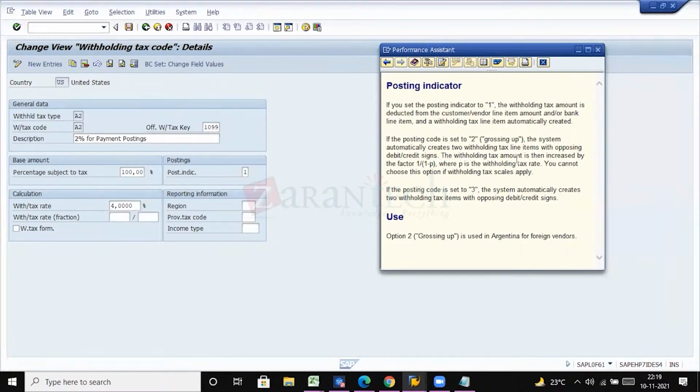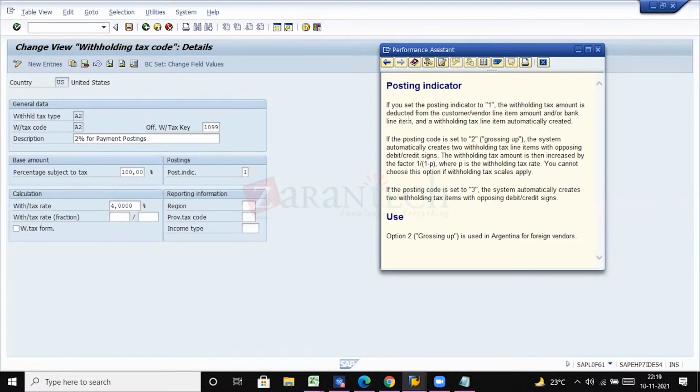The withholding tax amount is then increased by a factor, which is some calculation where P is the withholding tax rate. We cannot choose this option if a withholding tax scale applies. So these are all formula calculations. If the posting indicator is set to 3, the system automatically creates 2 withholding tax lines with opposite signs, that is, nullifying.